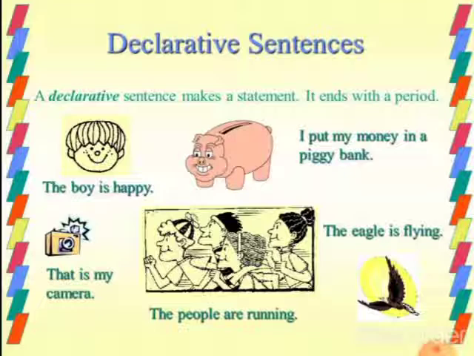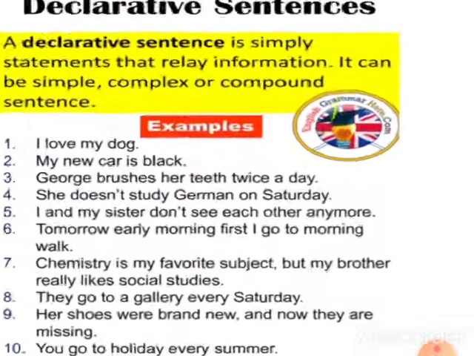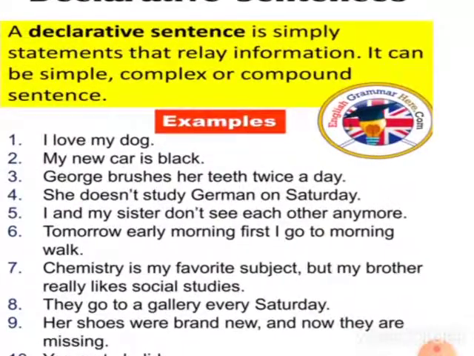Madurai is a temple city. Gandhiji is the father of our nation. Here I have given you a few more examples: I love my dog. My new car is black. I and my sister don't see each other anymore. These are examples of declarative sentences, and you can find there is a full stop at the end of all these sentences. So a declarative sentence always ends with a full stop.